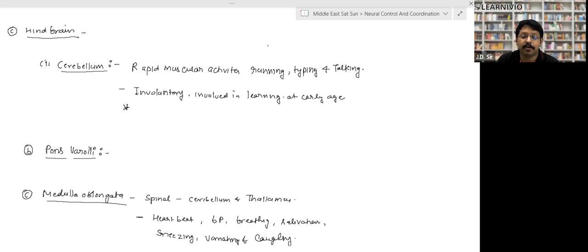Involuntary activities are those like heartbeat, respiration, and digestion. Our cerebellum is involved in that, and it is also involved in learning at the early stage. Whenever a child of two or three years is trying to understand this world, at that time this cerebellum works, right, in early ages. So these are the functions of cerebellum. Is that clear?